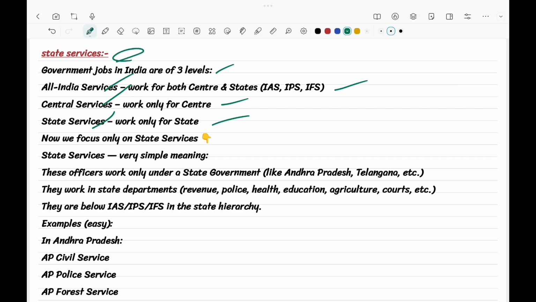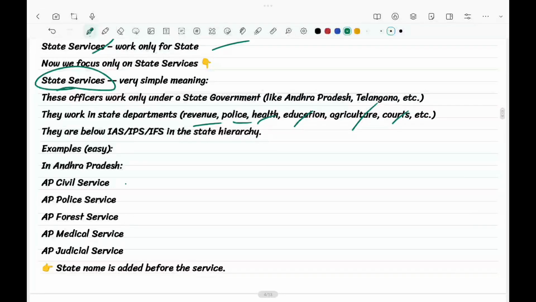State services is where the person works only for that particular state, in any department, whether revenue, police, health, education, agriculture, courts, etc., such as AP Civil Service, AP Police, AP Forest, AP Medical, AP Judicial.